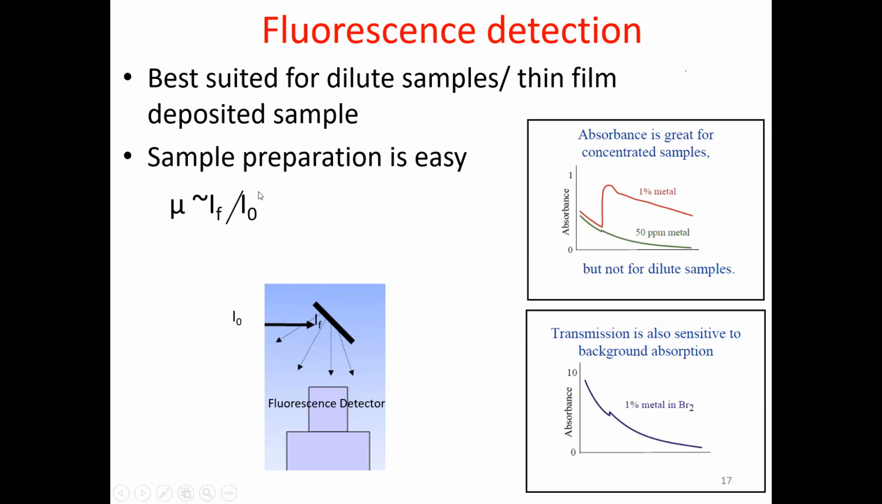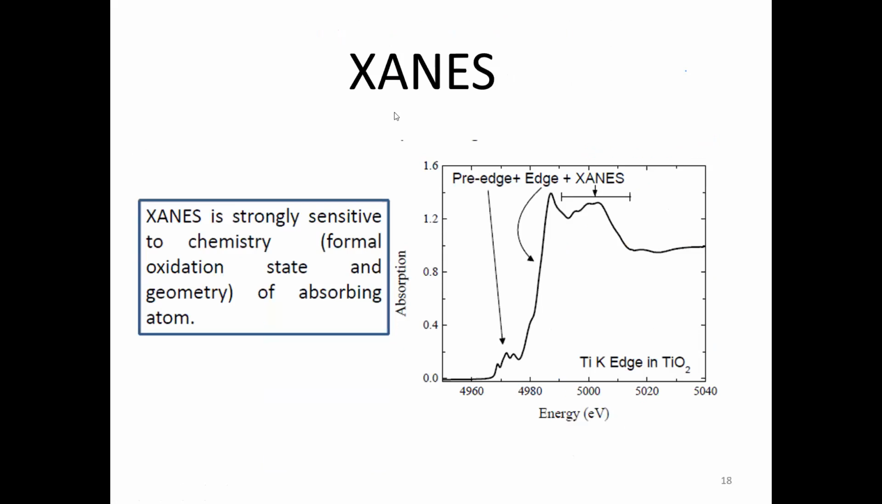Mu, if it is a dilute sample, can be approximated as the ratio of fluorescence divided by the incident beam. So we measure the incident beam I0 at the sample, and the fluorescence signal coming out from the sample is detected by the fluorescence detector. For example, if you have germanium, we can use germanium K alpha with the energy dispersive detector, and we plot mu versus photon energy, and that gives rise to the absorption spectra. So we have now covered the methods of detection.